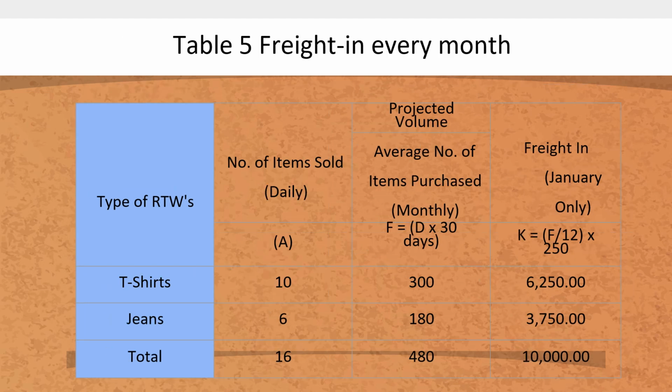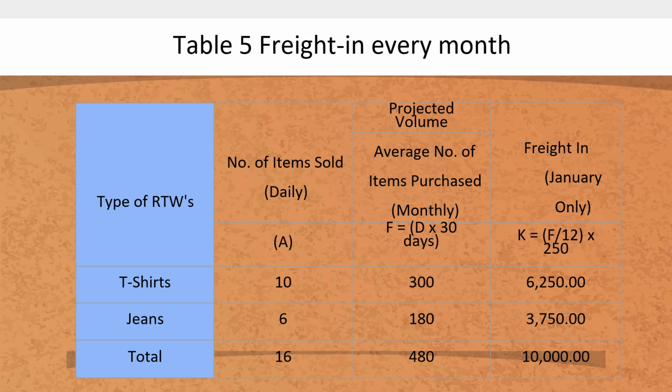Table 5 shows how freight in is calculated. It is assumed that an average of 250 pesos for every 12 items delivered successfully by her supplier through a courier service by Miss Nista, which is the RTW online shop. Since her average order is 480 pieces every month, she pays 480 pieces divided by 12, which will give us 40.